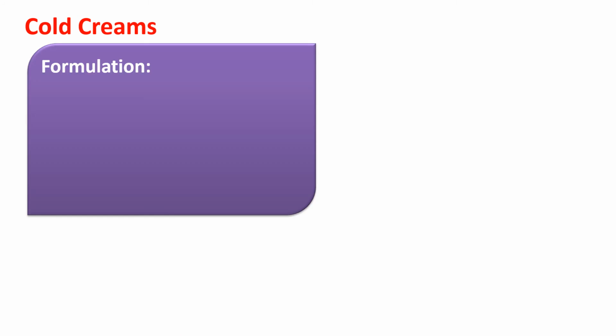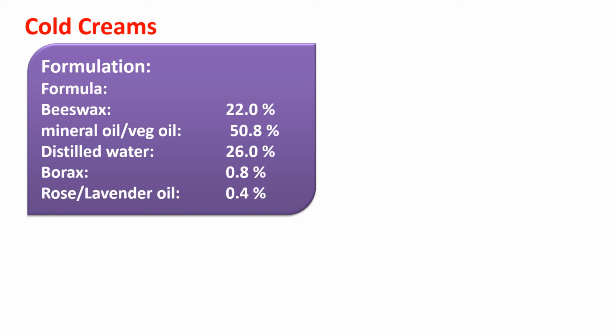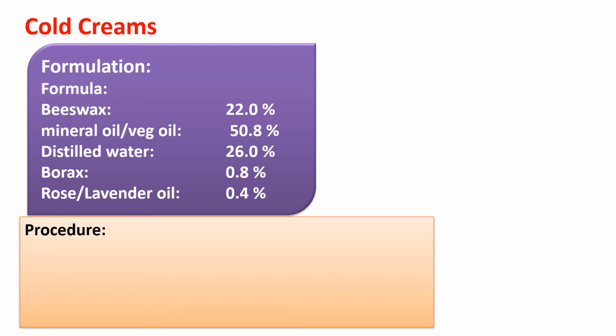Formulation of the cold creams is simple. Here we need to take, at a lab level, usually beeswax 22%, and mineral or any other vegetable oil. Mineral oil means paraffin oil or silicone oil, and vegetable oils usually used are sesame oil or coconut oil. But make sure these are fresh, or they should not be peroxidized oil. Distilled water in a concentration of 26%. Borax, which is an emulsifying agent here, is 0.8%, and then perfume 0.4%.